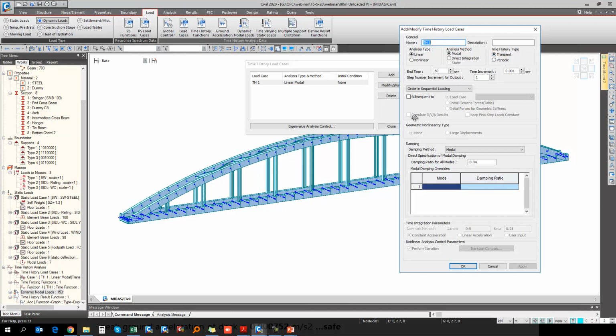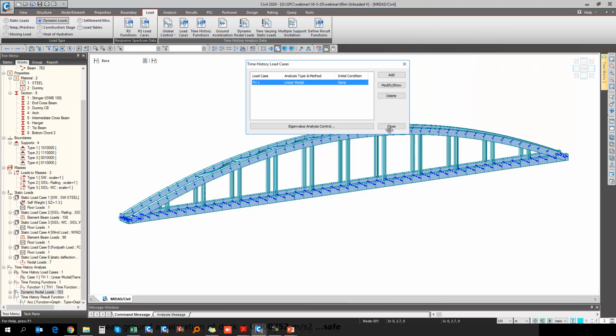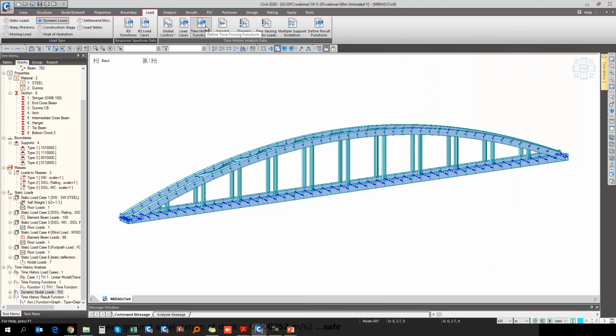So I am considering here the transient case. Then for the modal case, I have considered steel type structures. We can consider the composite structure if we have composite action to be considered. So we can use this particular 4% damping, right? Next is the time history function.